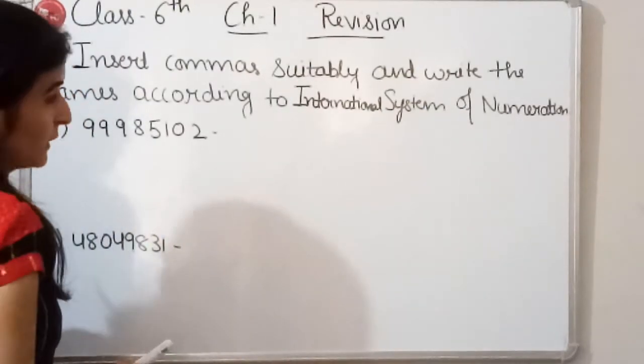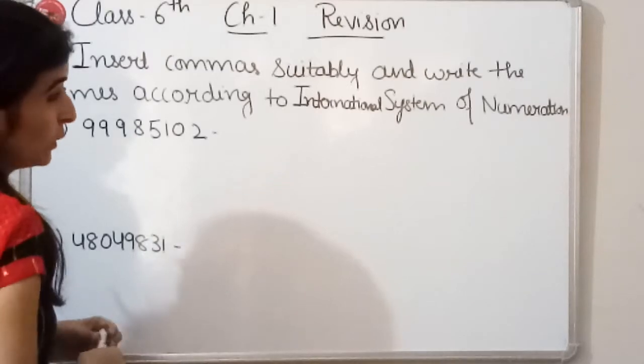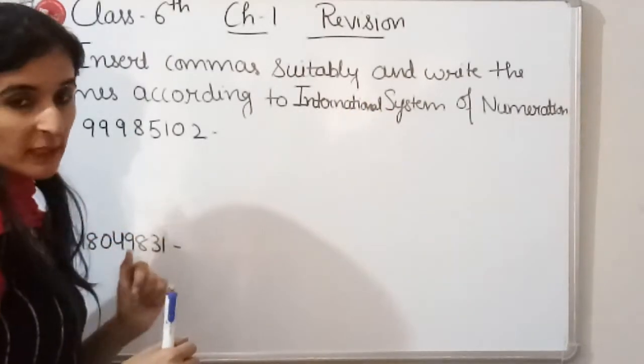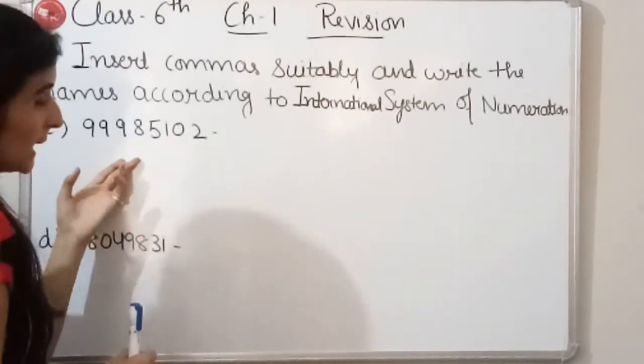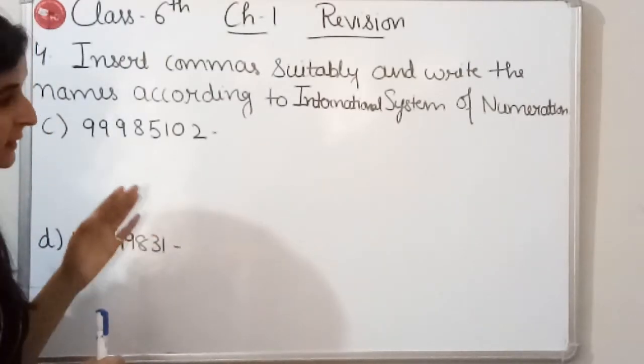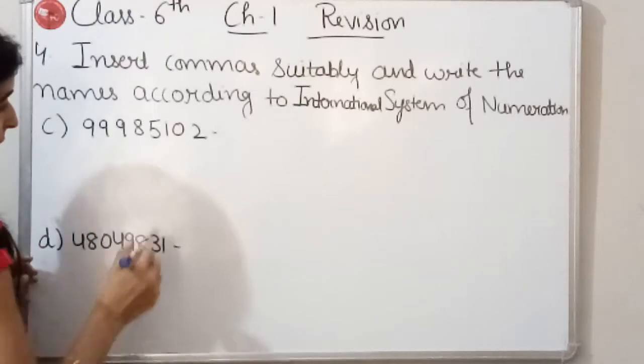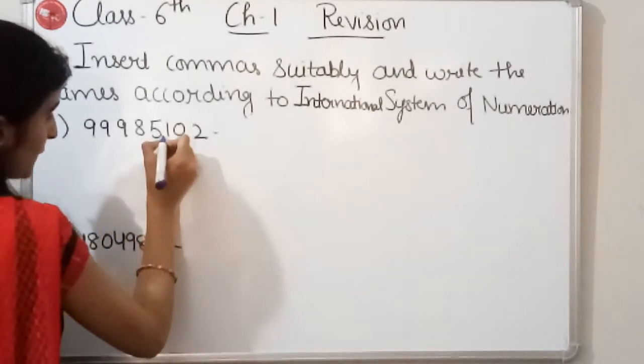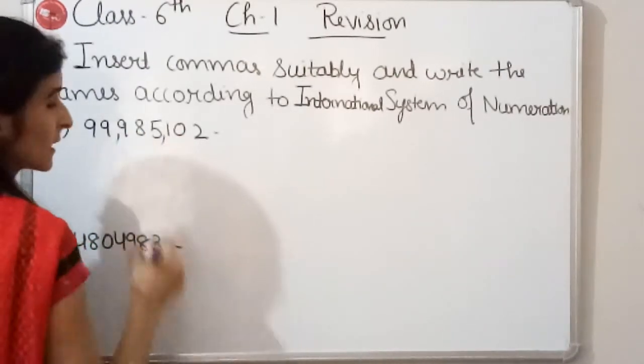So first of all we have to put commas according to the International System of Numeration. According to the International Number System, there are 3 places in each period. So we can put commas after leaving 3 places.